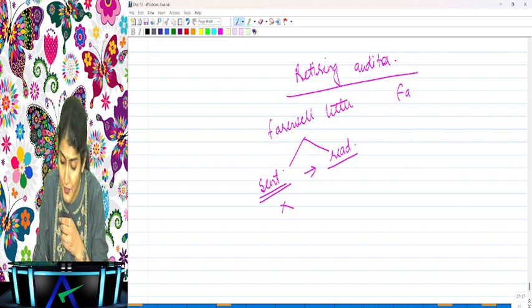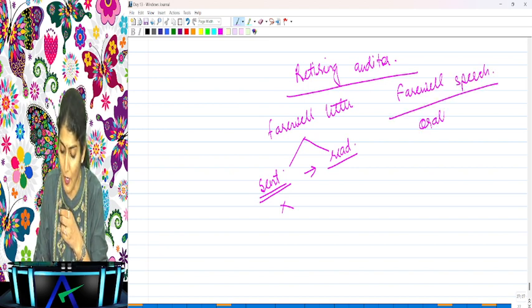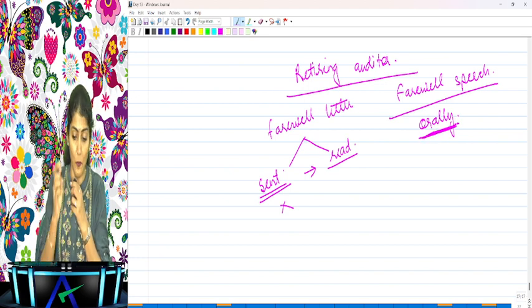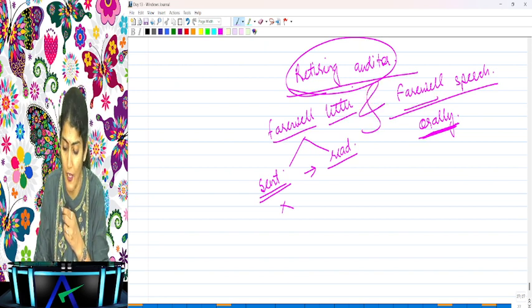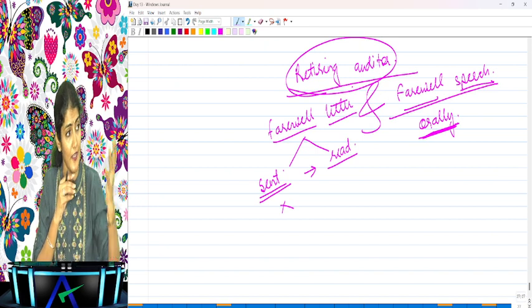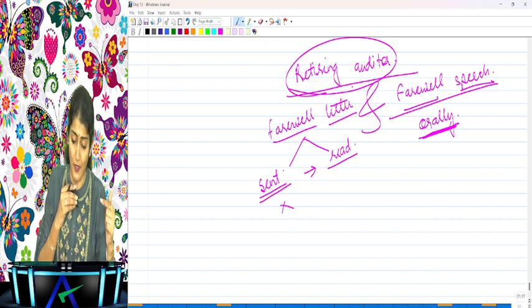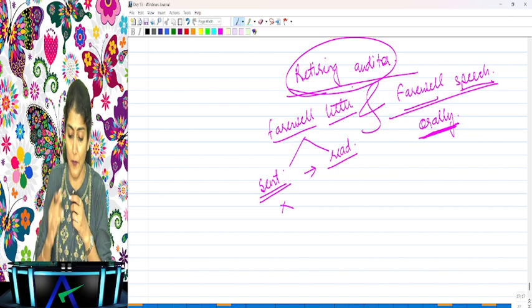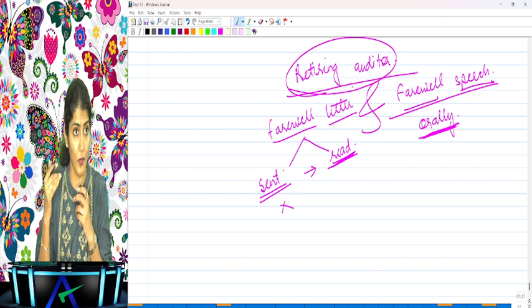In addition to this, the retiring auditor also has a right to give a farewell speech. That is the right to be heard orally at the meeting. So basically, the retiring auditor has two rights: farewell letter and farewell speech. You cannot say you gave a letter, now you cannot give a speech. He can give the letter, and he can give the speech also. But the letter would either be sent to all the members, and if not sent, then it would be read out at the meeting. Are you able to follow this, everyone?